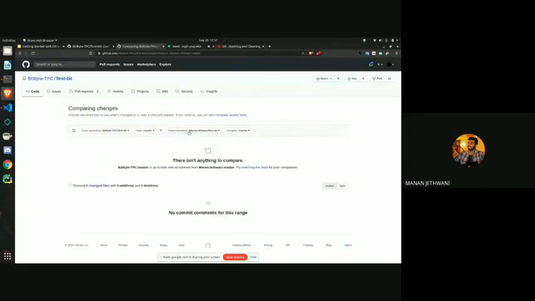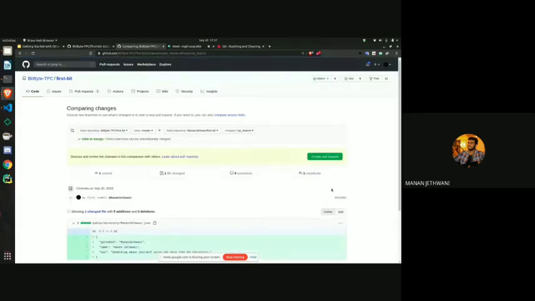When you click on new pull request, you have these two drop down menus available. You can select from which repository you want to make a pull request and to which repository you want to make a request. So I want to make a request from my repository, that online copy of that repository, and from that I want to select the branch named my branch.